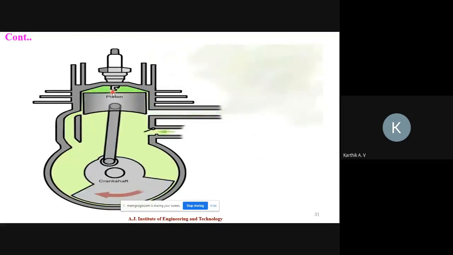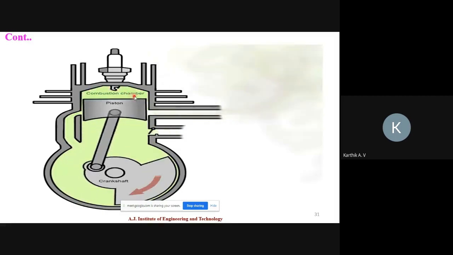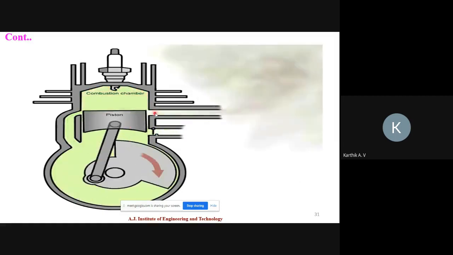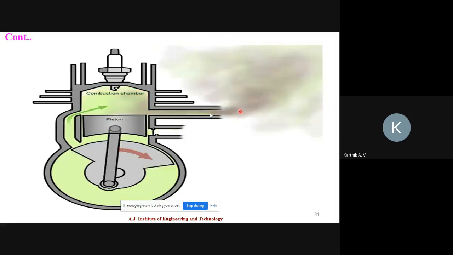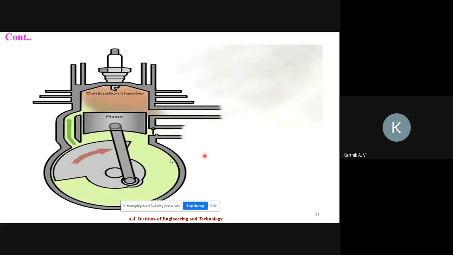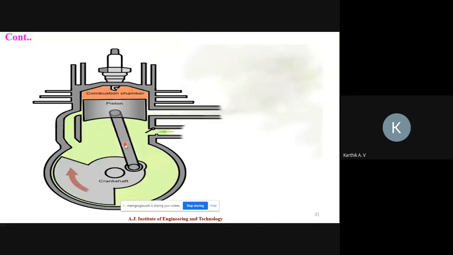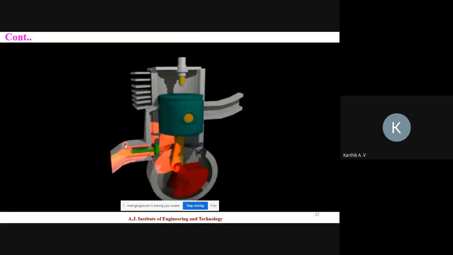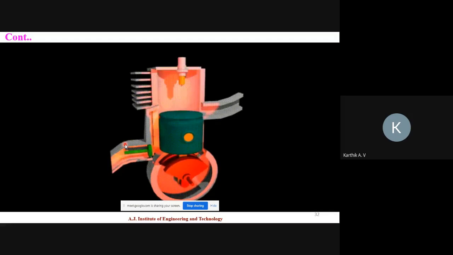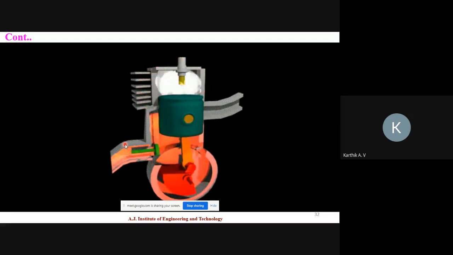Here pressure and thermal energy are created, so then it is moving downward, and waste gases are moving outside. In this way the two-stroke petrol engine works. This is also the same thing, the two-stroke petrol engine.